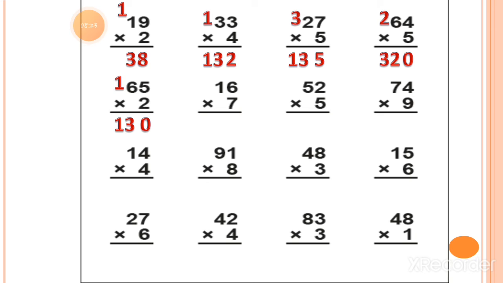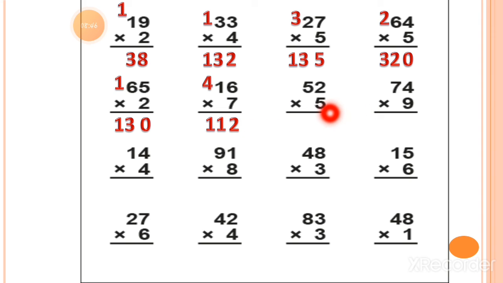Now 7 sixes are 42. So you can write down 2 under the ones column and 4 you can write as a carry forwarded number at the tens column. Now 7 ones are 7 plus 4 you have to add. So 7 plus 4 is equal to 11. So the answer is 112.